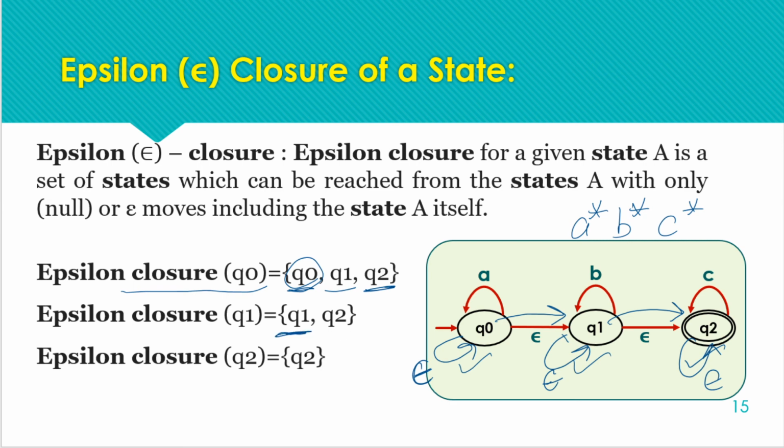Next we have the epsilon closure of Q1, so the state itself. From Q1 we can move to state Q2 without reading any input symbol, so Q2 will also be included here. Last we have the epsilon closure of Q2. The epsilon closure of Q2 comprises Q2 only, because we have no further null moves from Q2. So this is the epsilon closure of all the states in this NFA with epsilon moves. We will require this method for the conversion of NFA with epsilon moves to the equivalent DFA.